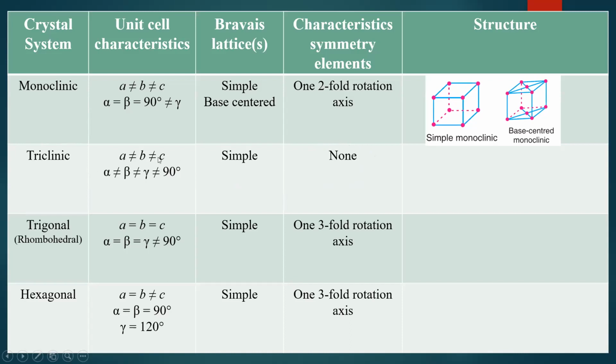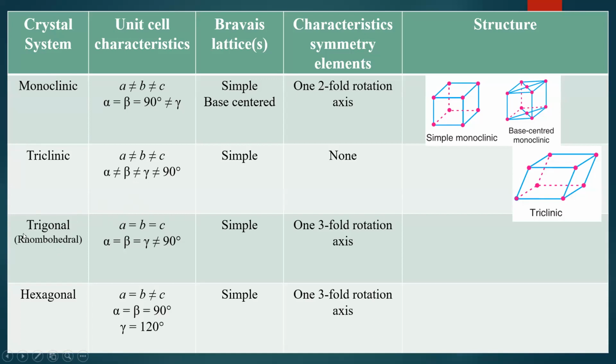Remember, a, b, c are different, and alpha, beta, gamma are different, and there is no characteristic symmetry element. So triclinic is said to be the most asymmetric crystal system in nature, and only one type is possible: simple triclinic. Here a, b, c are not equal to one another, and alpha, beta, gamma are not equal to 90 degrees, and they are not equal to one another either.